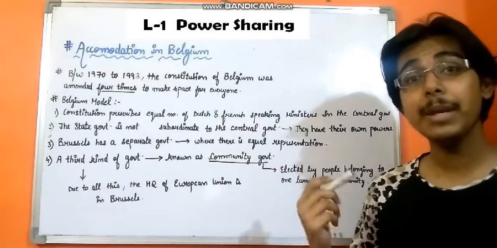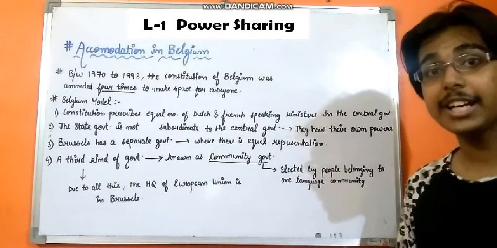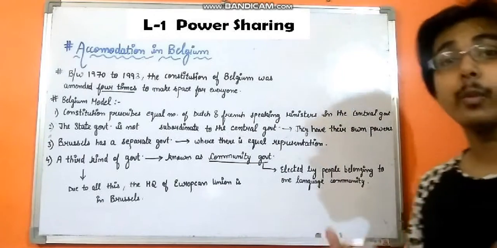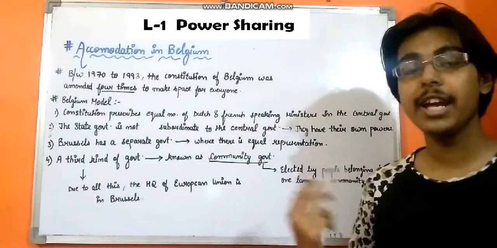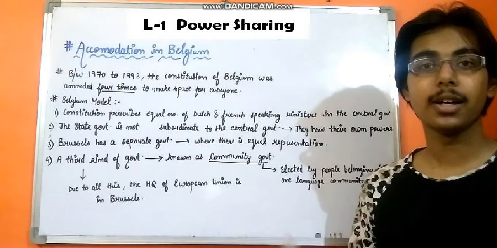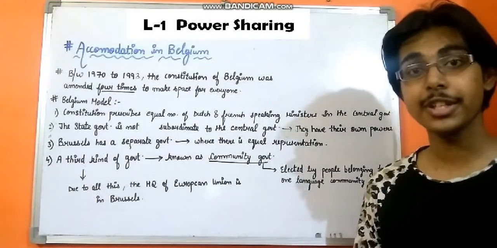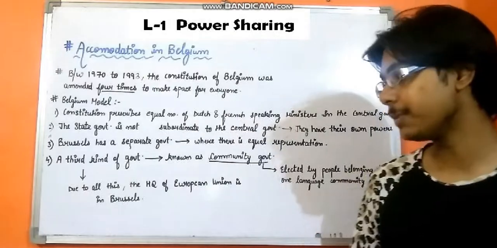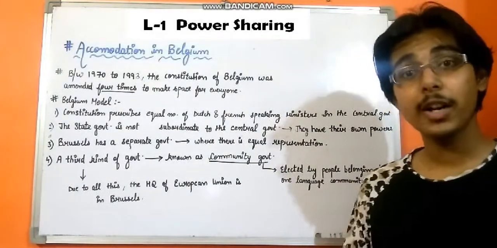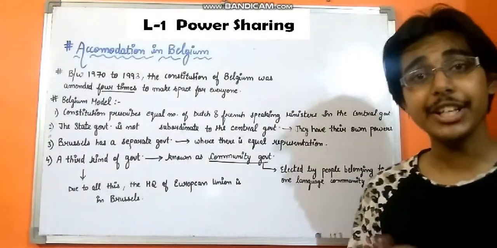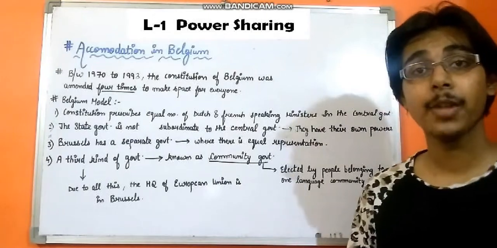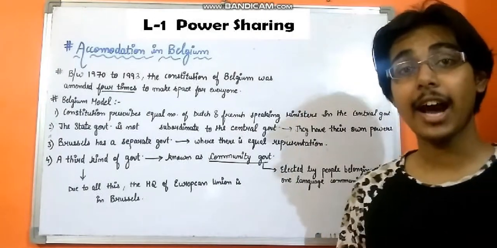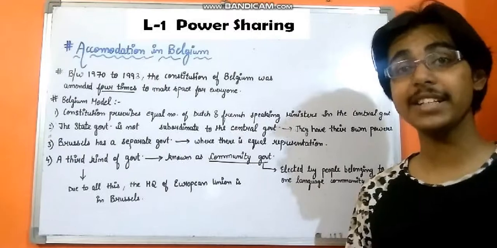Apart from both these types of governments, we have a third government which is known as the community government. The people who are elected to this government are elected by one single language community, and they can make laws and various other administration procedures to manage the working of these different language speaking communities. Now this Belgium model is very much complicated even for the people who are living there, but it has been seen that it has allowed all the communities to live in peace and harmony.